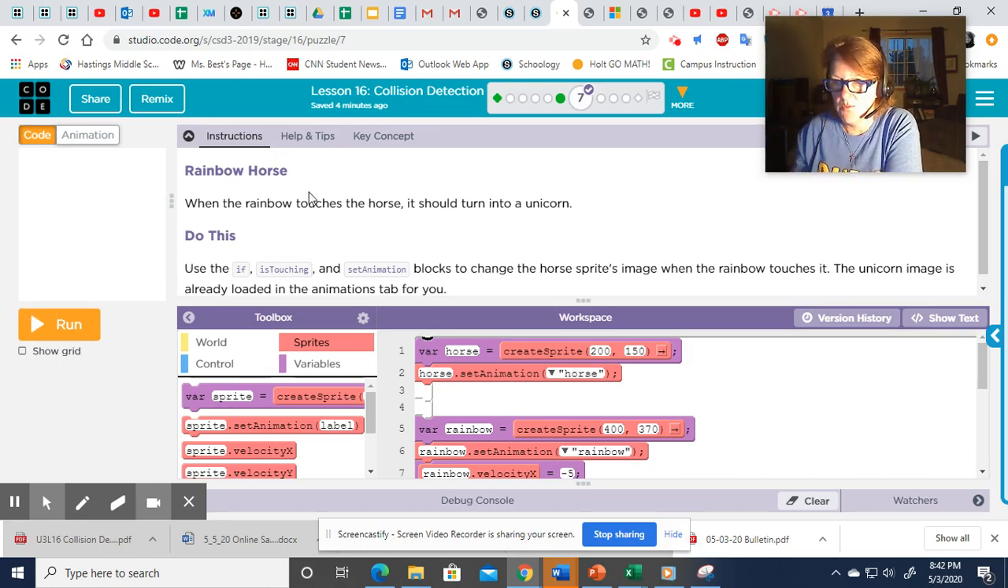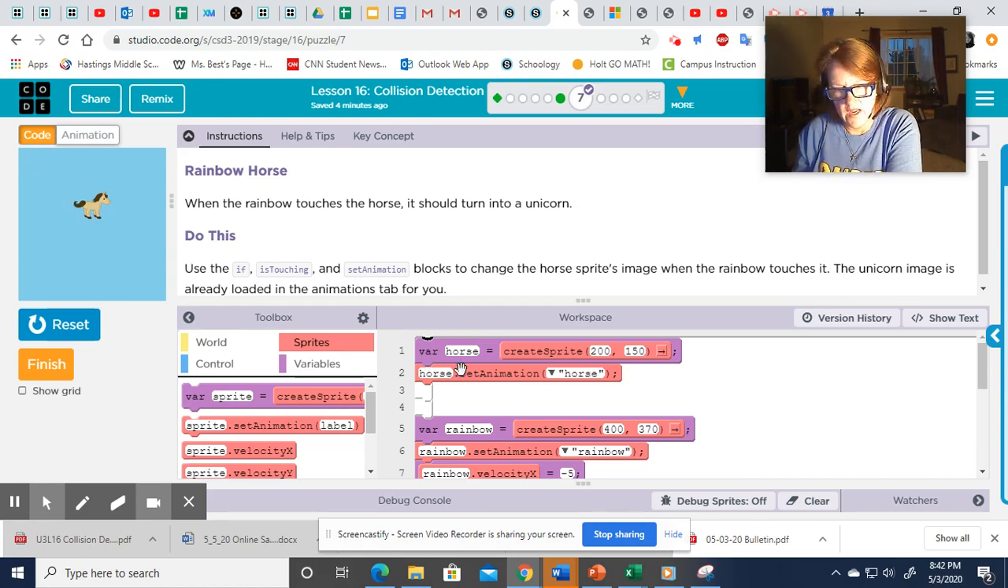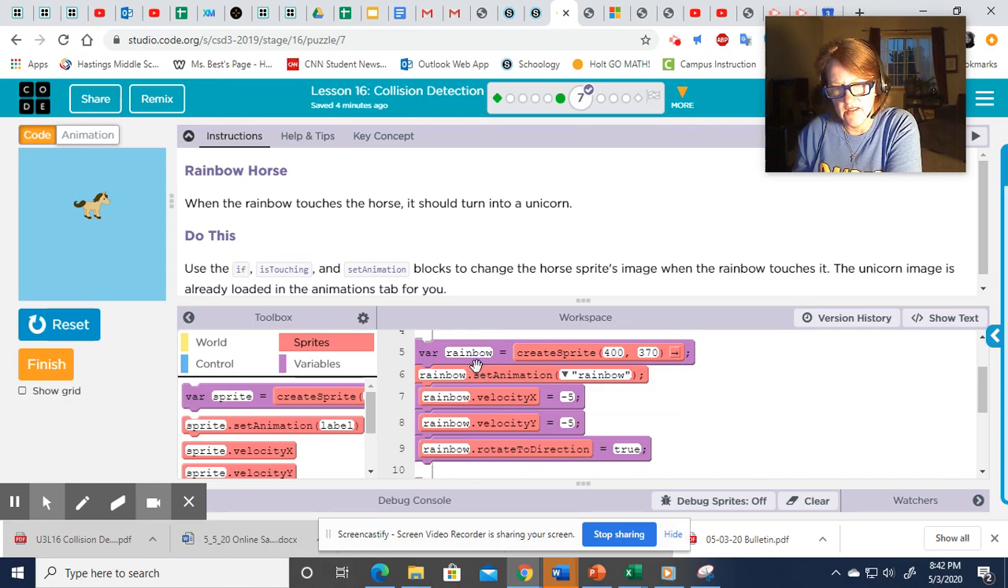Finally, here's the checkpoint for this first half of lesson 16. It says, when the rainbow touches the horse, it should turn into a unicorn. Let's see what's going on here. Aha. So we've got a rainbow. You can see it's set up here. Okay, it's way down here in the corner. And then its velocity, both x and y, are set, and that's why it's traveling at the angle.